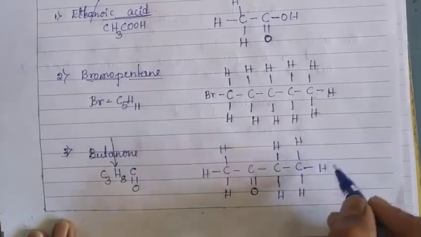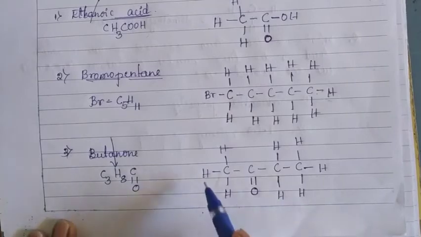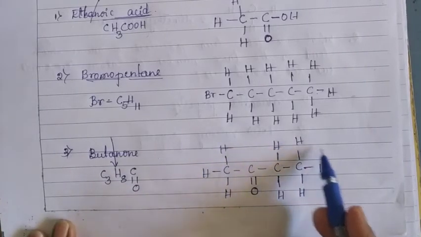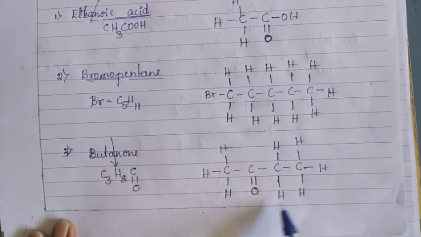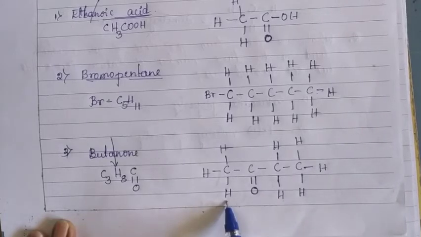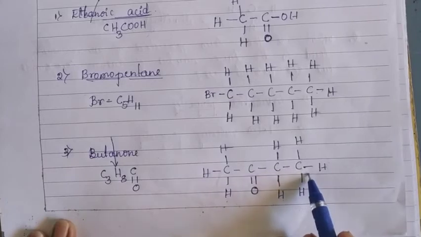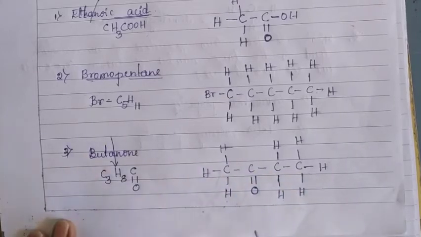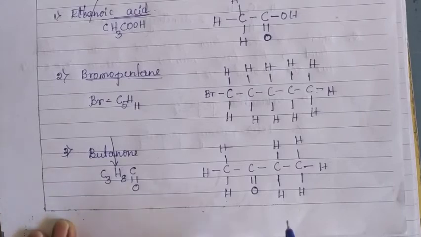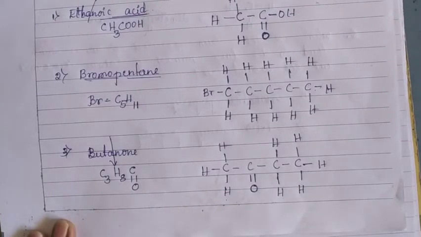H. Now let us count hydrogen atoms. 1, 2, 3, 4, 5, 6, 7, 8. Yes, the hydrogen atoms are 8. The carbon atoms are 4 with the functional group ketone. The name of this structural compound is butanone.